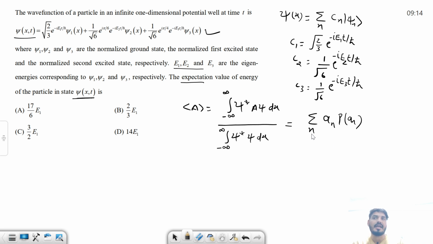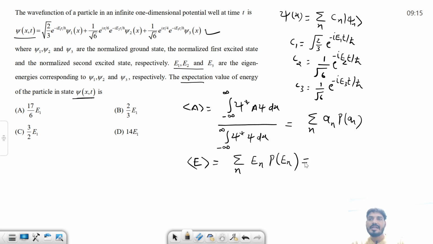This formula we directly use, so we can use it for energy also. So the expectation value of energy is summation over n of the energy En and the probability of finding this energy eigenvalue on this wave function. This we have to find out.